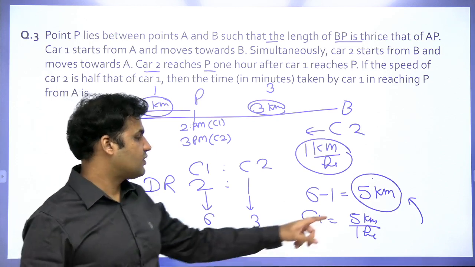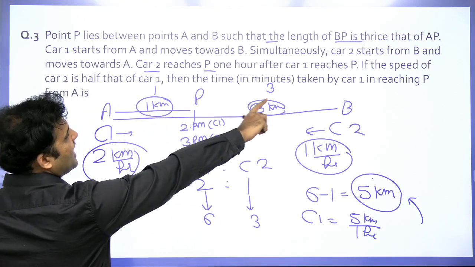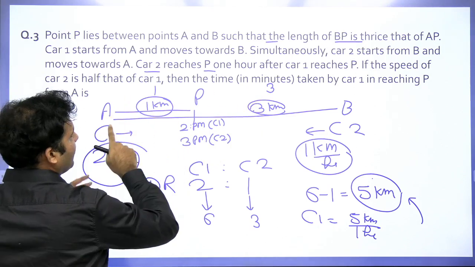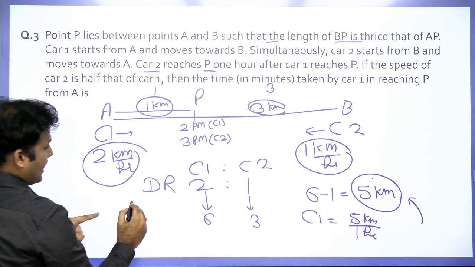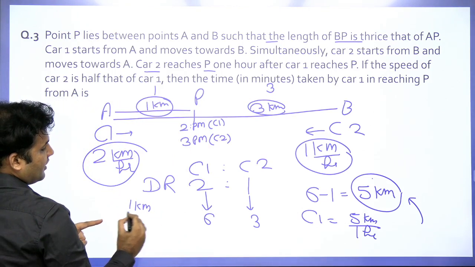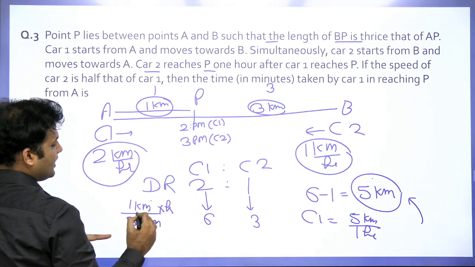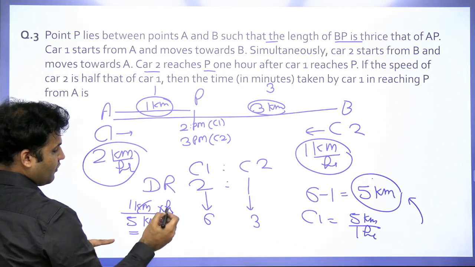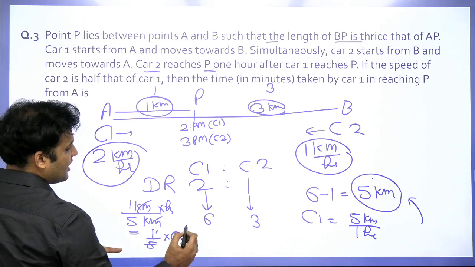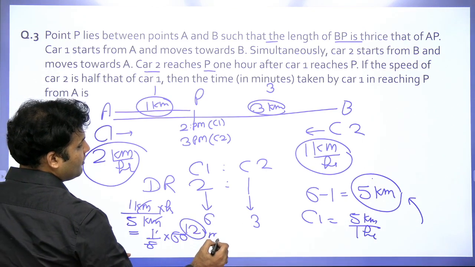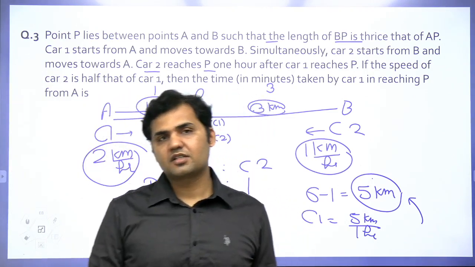If the speed of car 1 is 5 km per hour, then what will be the time taken by car 1 in reaching P from A? Now the distance from P to A is 1 kilometer. A distance of 1 kilometer with a speed of 5 km per hour, you can see this guys, will take only 1/5 hours, which can be converted into minutes by multiplying it by 60. So 12 minutes is the answer of this question. This was again a TITA question of CAT 2018 slot 1.